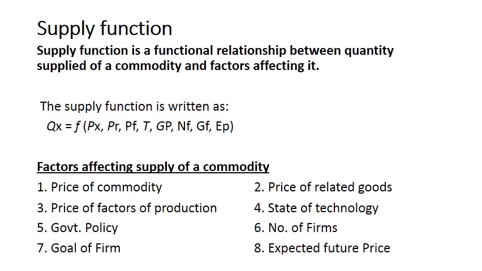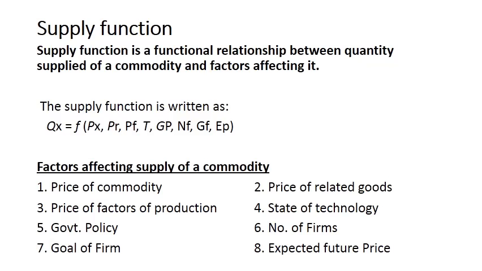One is the dependent variable, another is the independent variable. And Qx here is the dependent variable, and it is dependent upon these determinants of supply. These are the factors which affect the supply, so these are independent variables. And first is the price of the commodity, and there is a positive relationship between the price of the commodity and quantity supplied. With the increase in price, there will be an increase in quantity supplied.